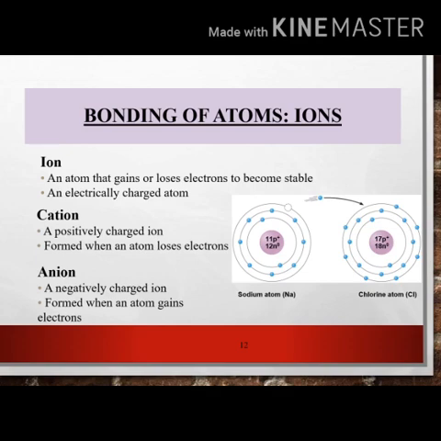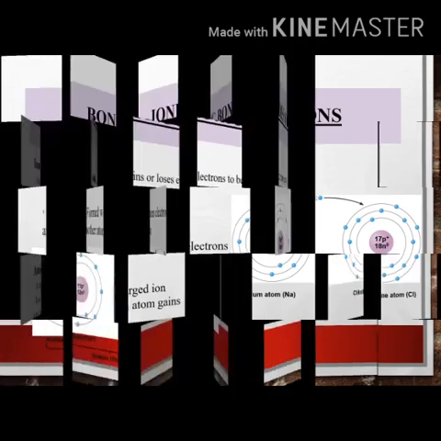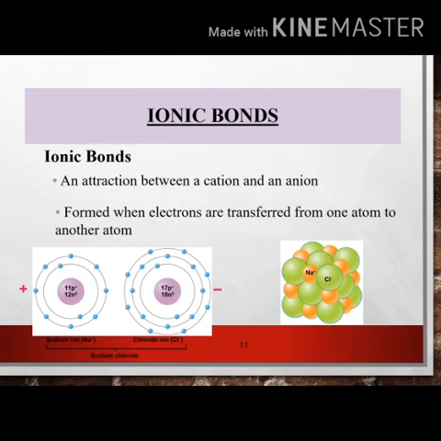There are different types of bond. First, ionic bond. What is an ionic bond? An attraction between a cation and an anion, formed when electrons are transferred from one atom to another atom. The second bond is the covalent bond. It is the strongest bond, formed when atoms share electrons. For example, hydrogen: there are two hydrogen atoms, hydrogen atom 1 and hydrogen atom 2. When the reaction occurs, they form a hydrogen molecule, H2, by sharing electrons.